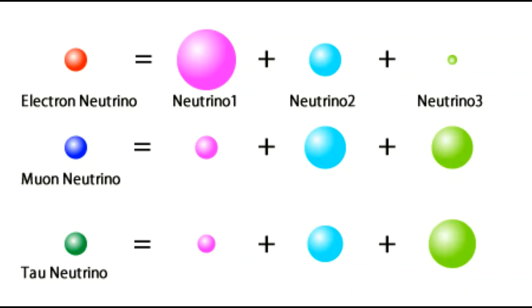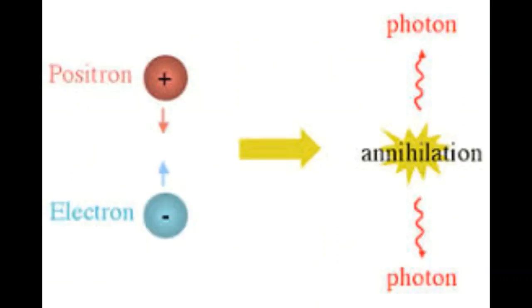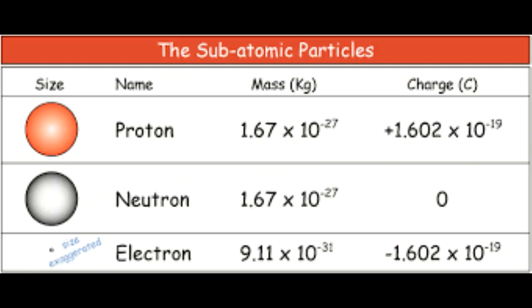At about 1 second, neutrinos stopped interacting with other particles. Electrons and positrons began to disappear, and no new pairs were created. This electron-positron annihilation served 2 important functions. First, it distributed energy throughout the universe in the form of photons, and second, it led to the charge of an electron balancing the charge of a proton, resulting in an electrically neutral universe.